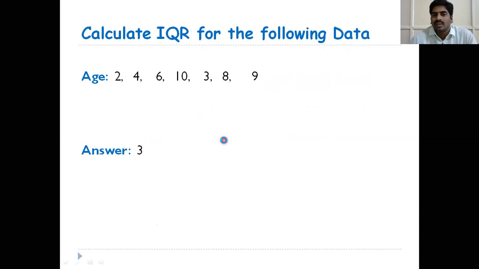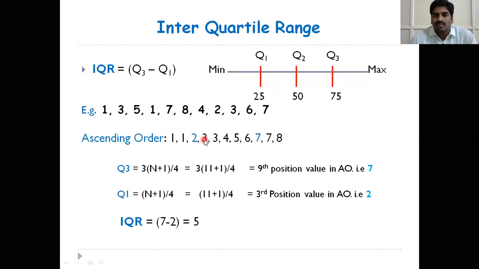So please note down this formula: Q3 minus Q1 is the interquartile range formula. Q3 formula: 3 into (n plus 1) by 4. Q1 formula: (n plus 1) by 4.